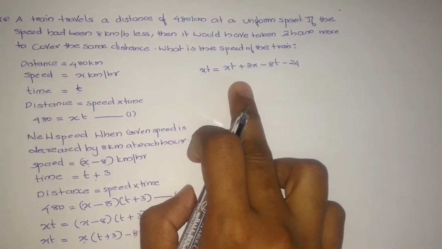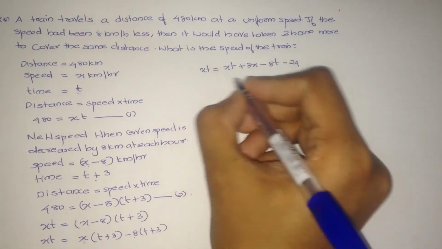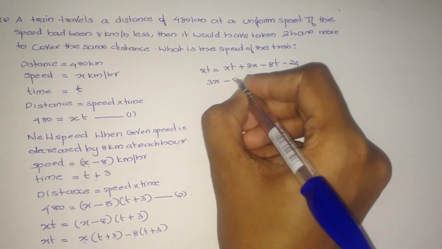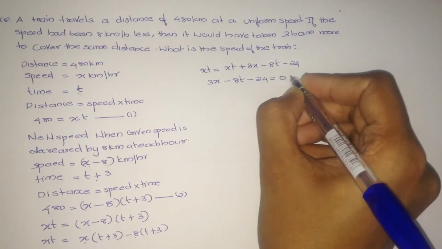Now we have to arrange it again: 3x minus 8t minus 24 equals 0.